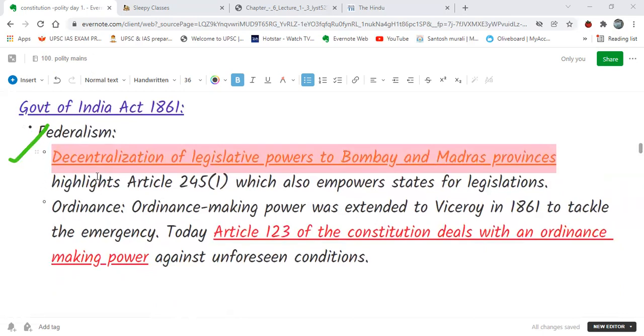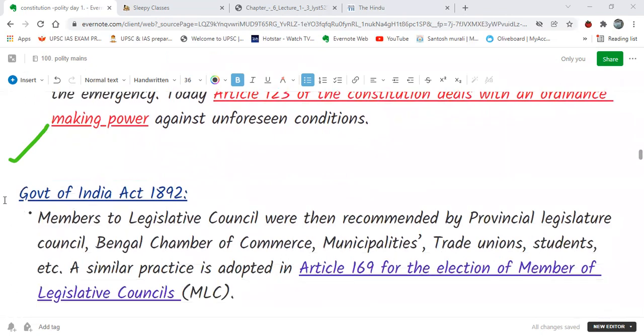Ordinance: the Viceroy had the independence of issuing any ordinance. A similar reference we find in Article 123 of the Constitution, which deals with the ordinance making power in an emergency situation. Then we come to the Government of India Act 1892.